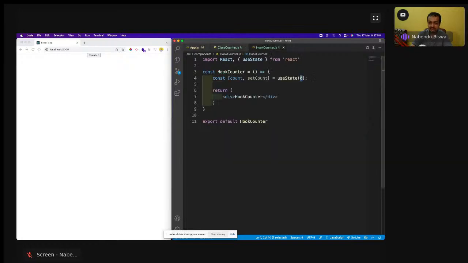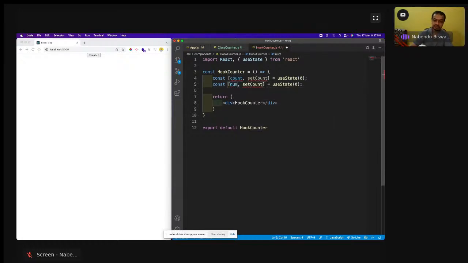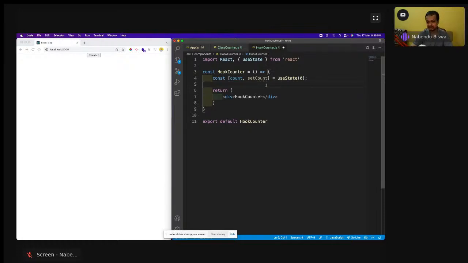In hooks, this setState is not there, but we have individual set state functions. If I have 10 state variables, each has its own name. Maybe this will be num and this will be setNum. We don't have something like a single setState. The replacement is these individual setters, and we do this array destructuring here. So this is how we do hooks.